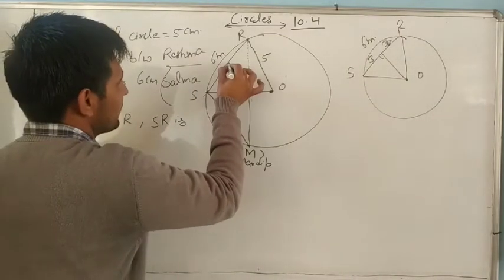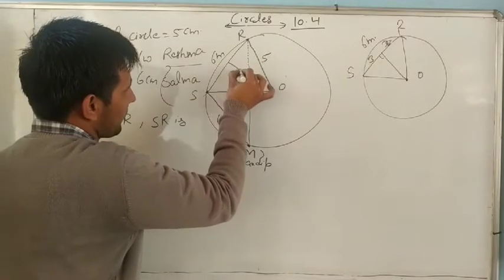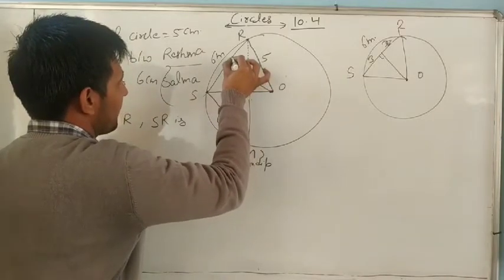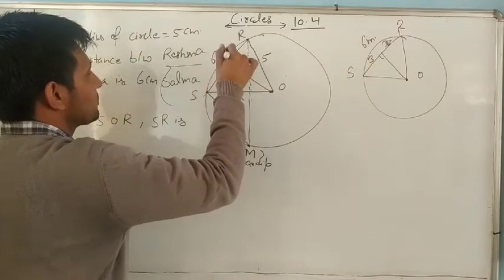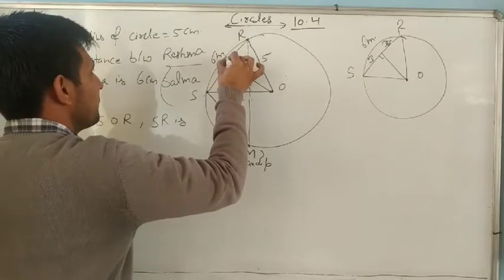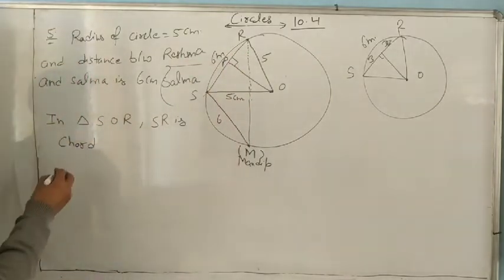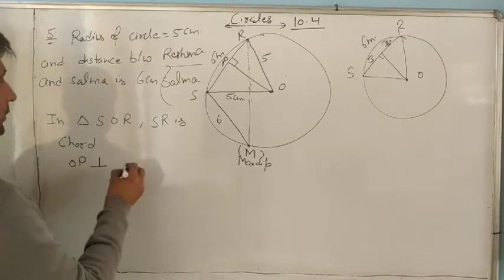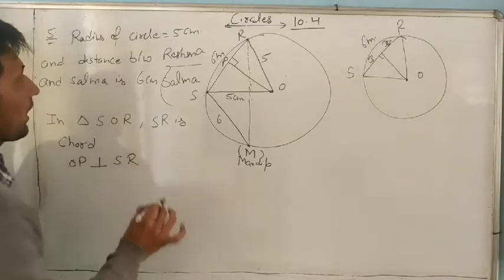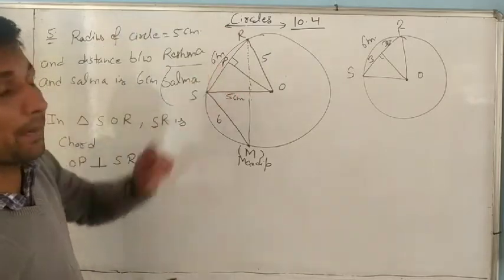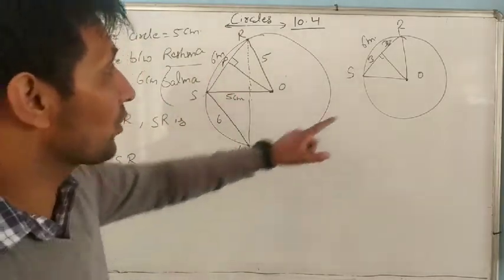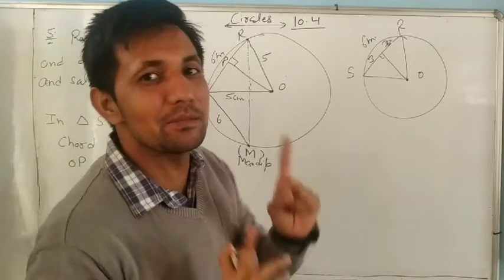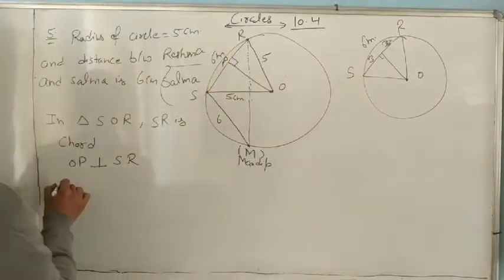So we draw the perpendicular from here. Suppose it meets at a point P. So you can write OP is perpendicular to SR. A perpendicular on the chord from the center always bisects the chord.